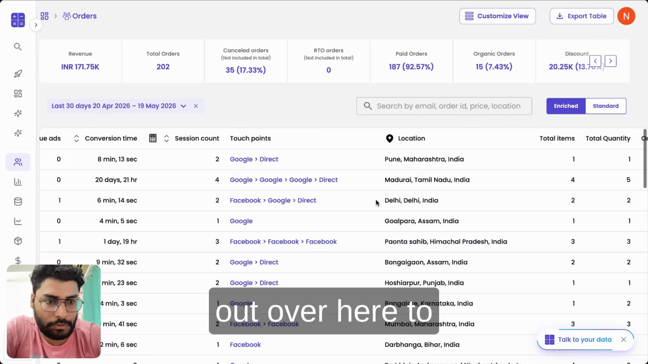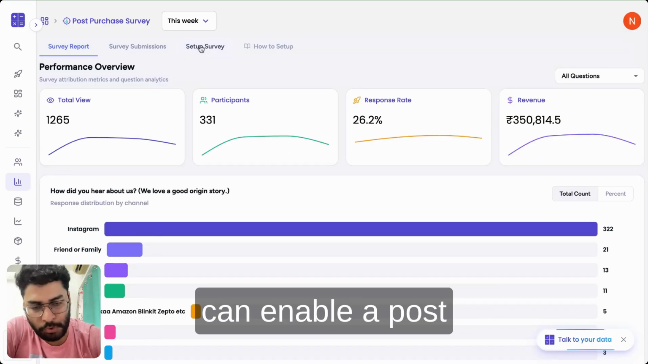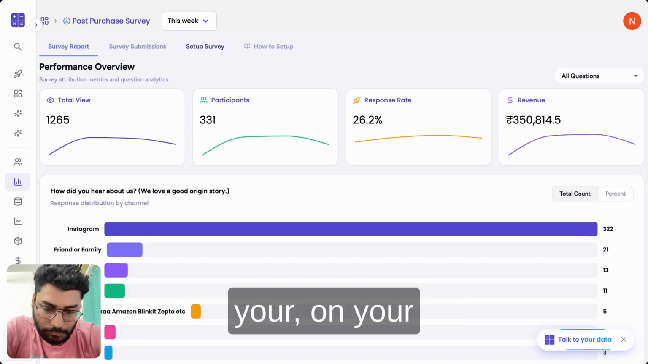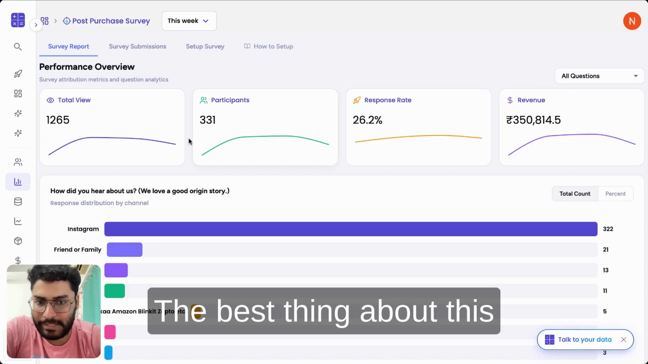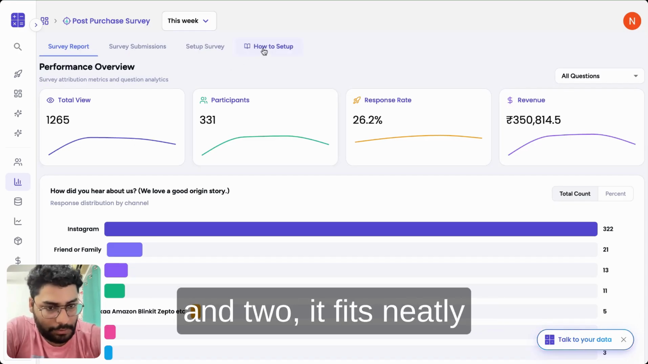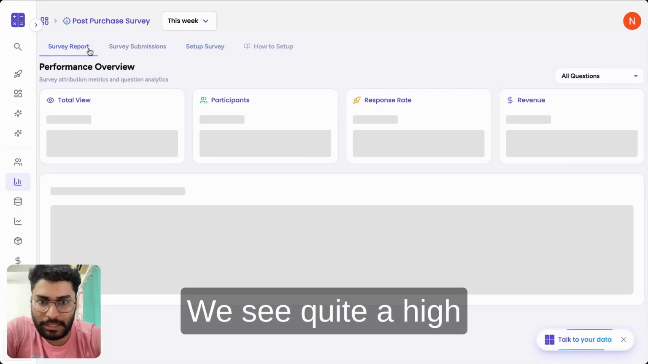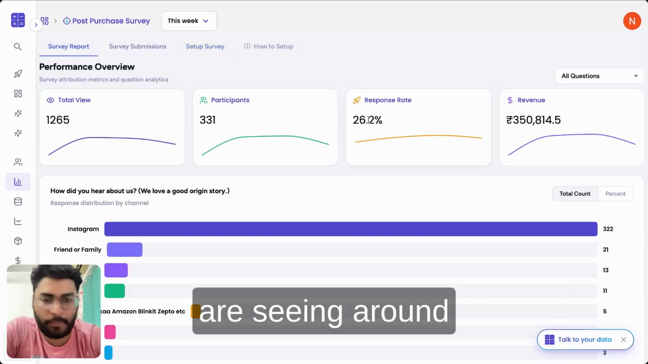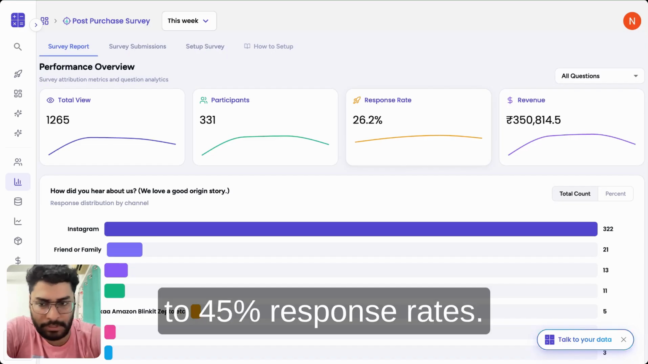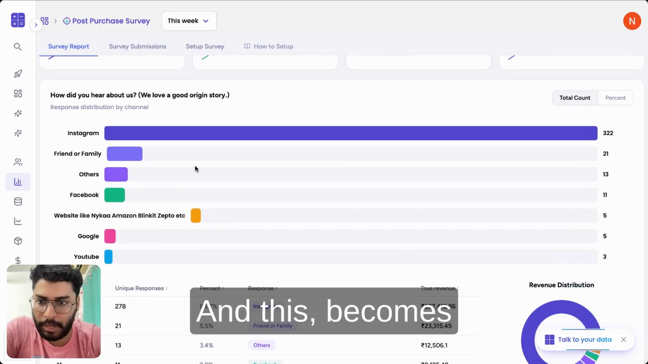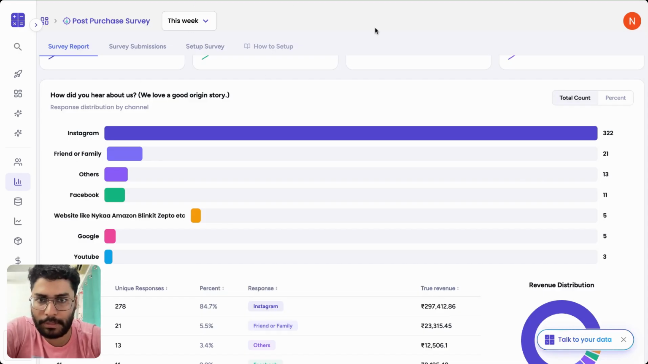Now, a quick shout out over here to our survey feature. What this does is you can enable a post purchase survey on your order page, order status page, or thank you page to get feedback directly from customers. The best thing about this survey is that one, it loads very quickly, and two, it fits neatly in Shopify's own design. So it looks something like this. We see quite a high response rate. So for this brand, we are seeing around 26% response rate, and this is on the average side. We typically see anywhere between 15% to 45% response rates. And this becomes an important source to calibrate our attribution model, which we'll discuss in another video.